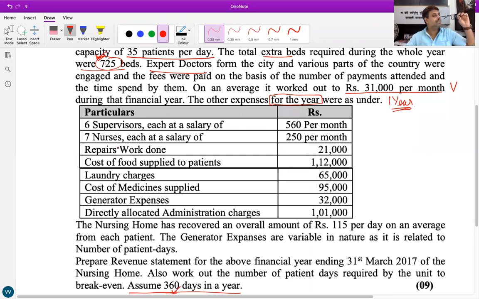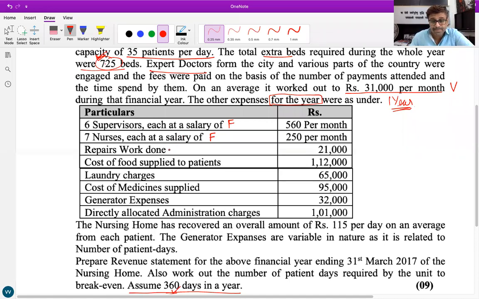6 supervisors, each at a salary of 560 per month. What will be the supervisors' salary, fixed cost or variable cost? Fixed cost. Whether patients are there or not, supervisors are to be kept in the hospital. Further, 7 nurses, each at a salary of 250 per month, fixed cost or variable cost? Fixed cost. Again, nurses are to be kept whether we have the patients or not.